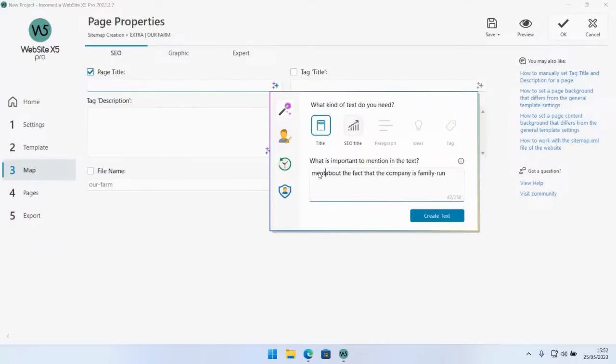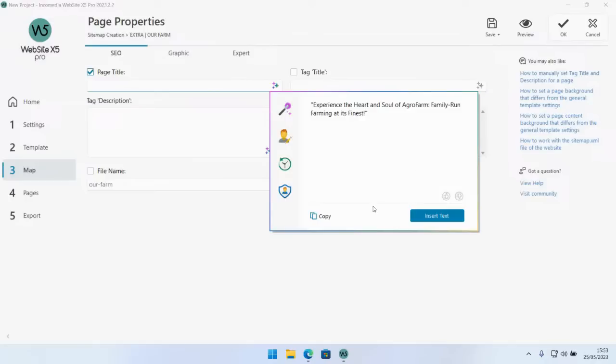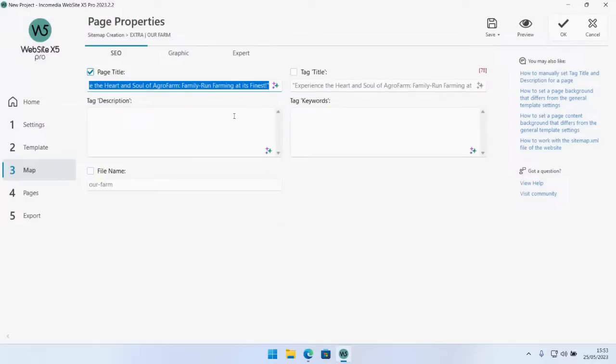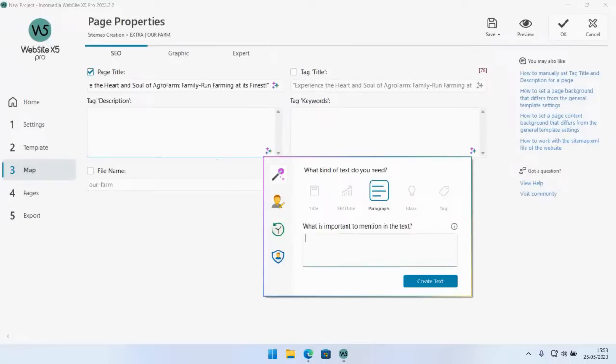Let's say, mention the fact it's family run. So this is going to be the title of this page. Then we're going to add a little description, and I just want to try not giving any input. Let's let the AI write down the description only based on the page title.